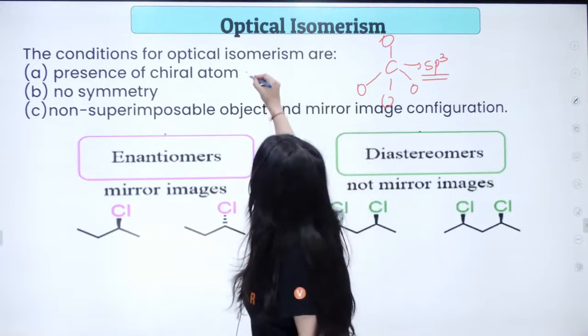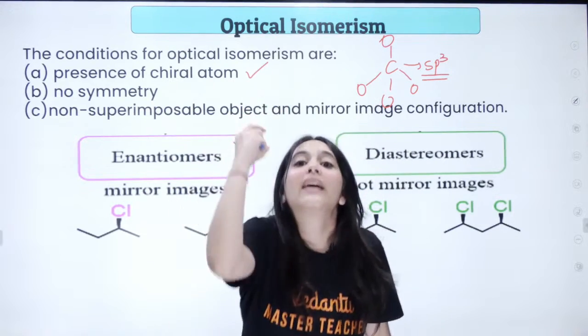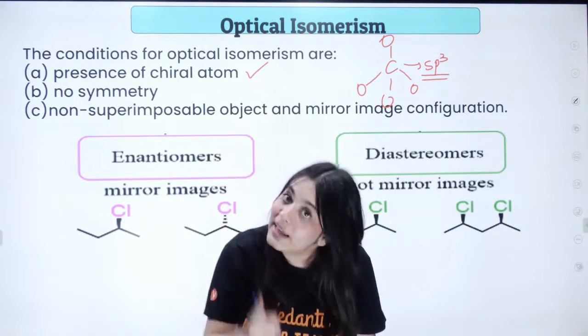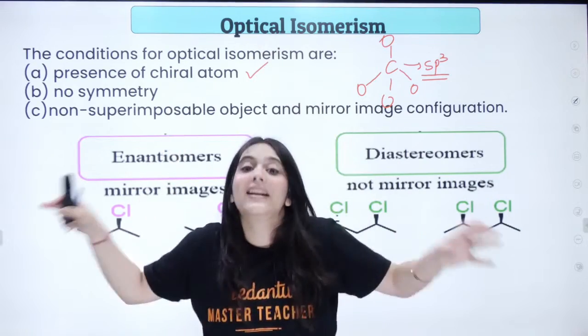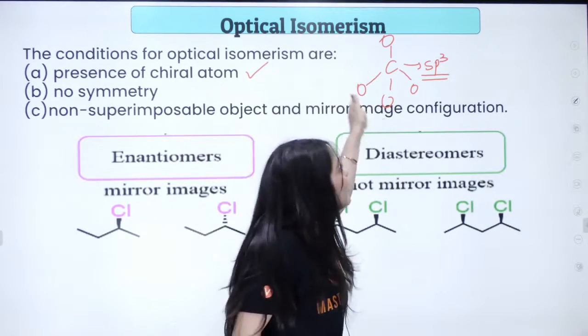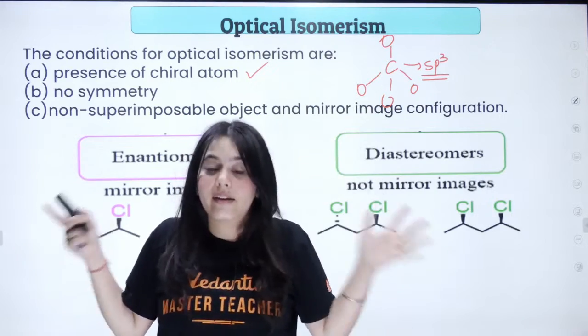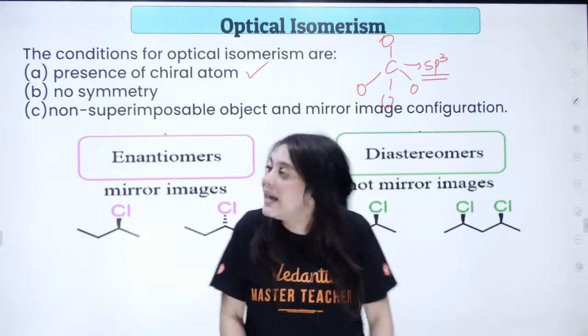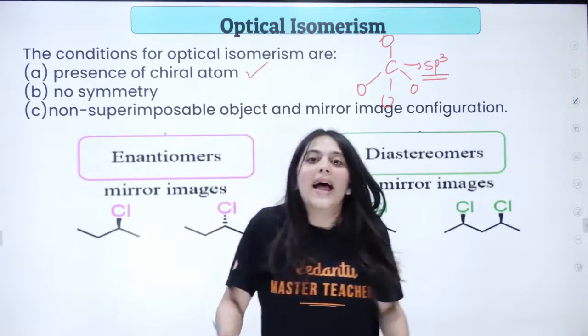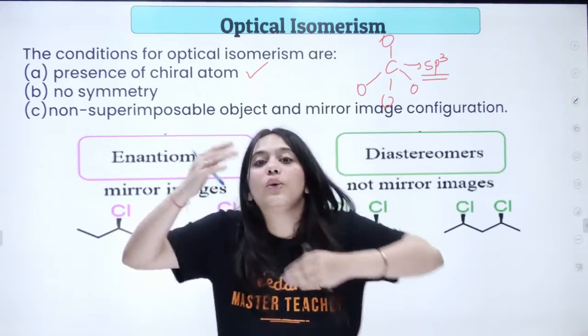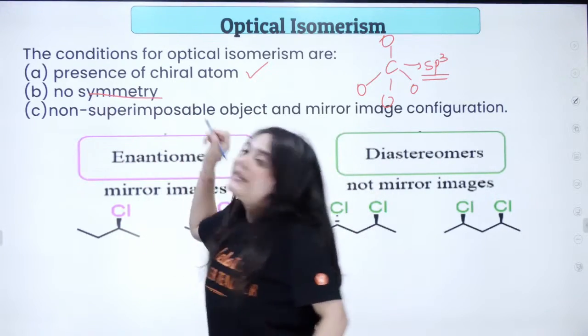So the presence of a chiral atom means what? The carbon must be sp3 hybridized and all the atoms present around the carbon must be different, hence it is called a chiral atom. And the entire molecule should have no symmetry in it.